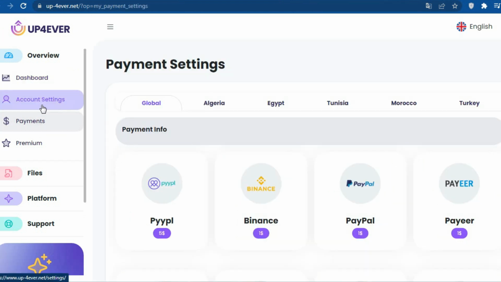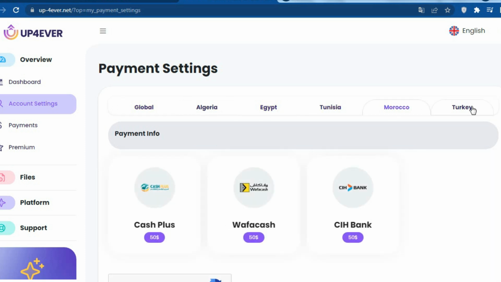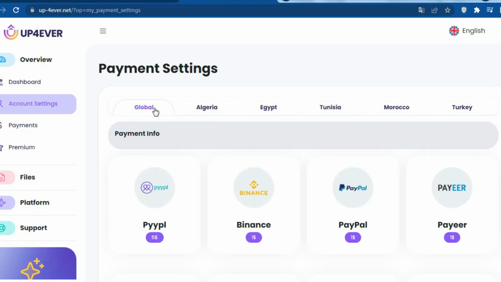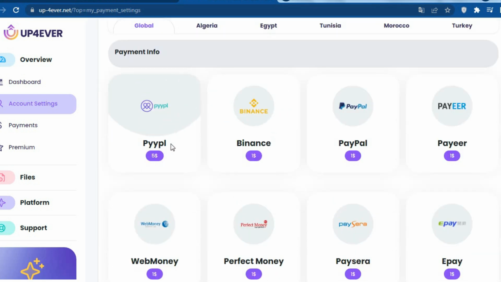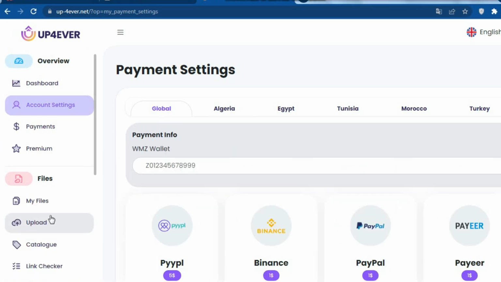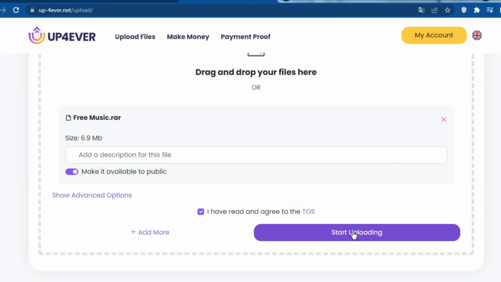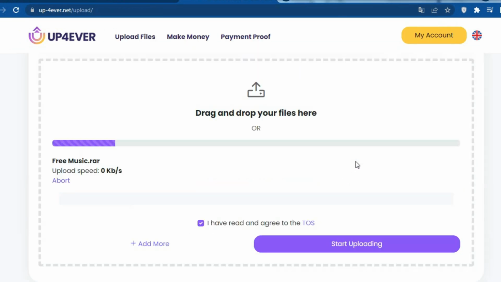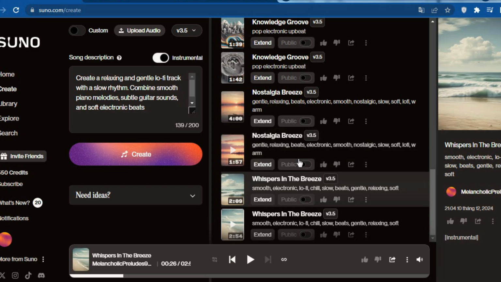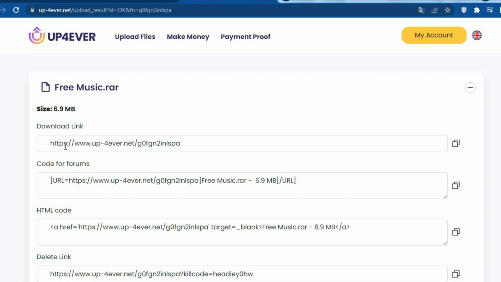Before uploading, I recommend setting up your payment information. If you're from Algeria, Egypt, Tunisia, Morocco, or Turkey, there are specific withdrawal options for you. For all other countries, simply choose Global and select your preferred payment method. Next, it's time to upload your files. Click Upload Files, read the notices carefully, and then click Start Upload. Now, upload all the music tracks you created using Suno AI. You'll receive a unique download link for each file.